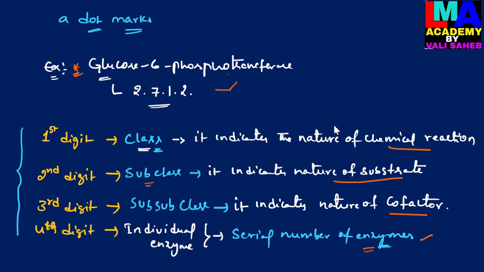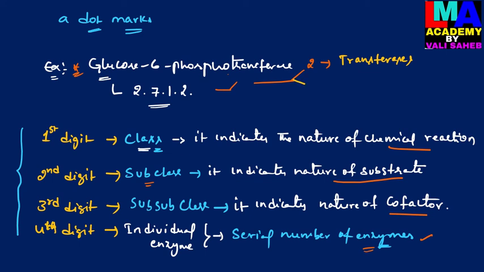In the enzyme code of this enzyme, the first digit indicates the class, which belongs to the class of transferases. So glucose 6-phosphotransferase belongs to the class of transferases.